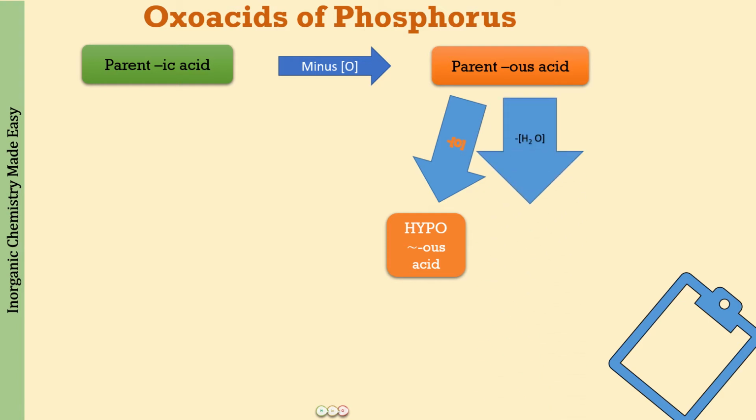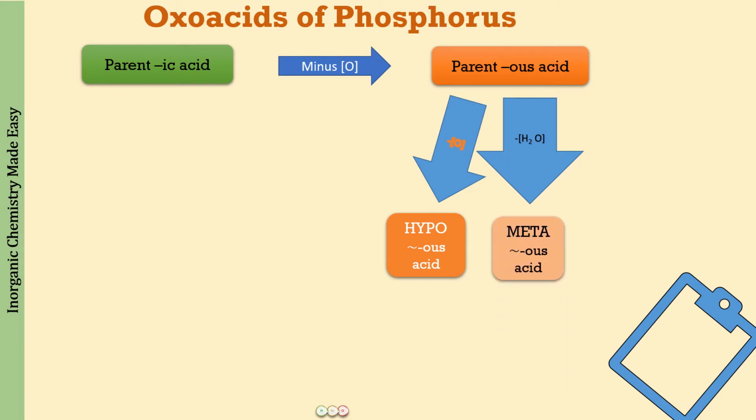And if you remove one water molecule from the parent us acid, that is, you reduce the number of hydrogens by 2 and the number of oxygen atoms by 1, what you will get is a meta us acid.